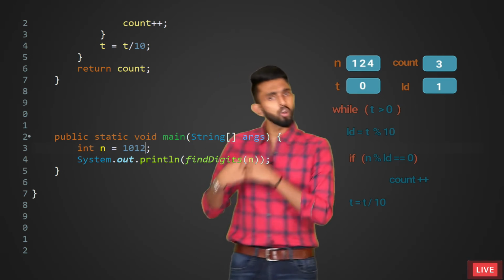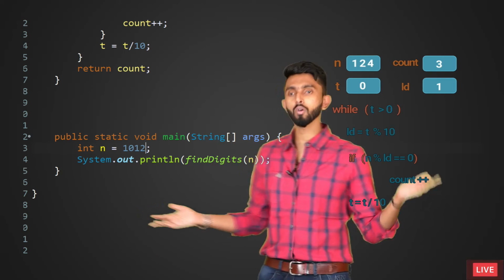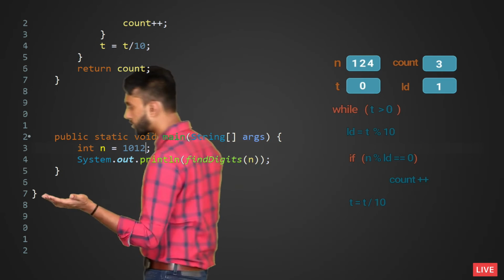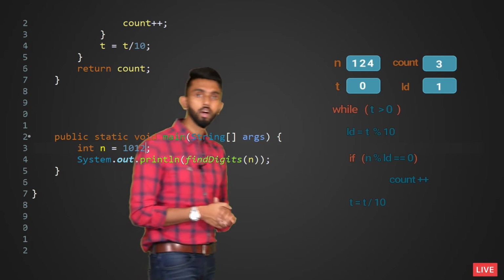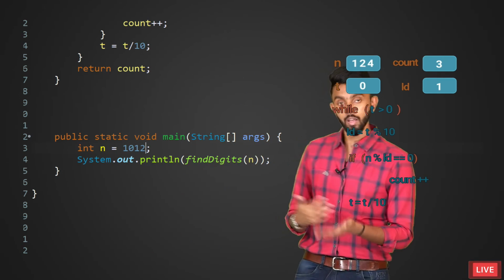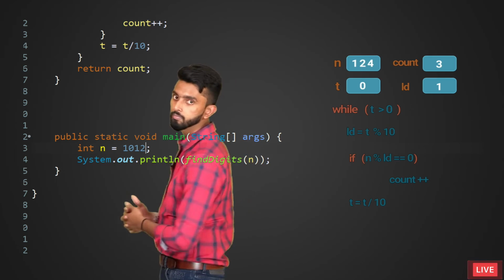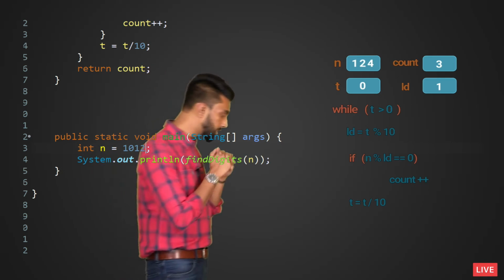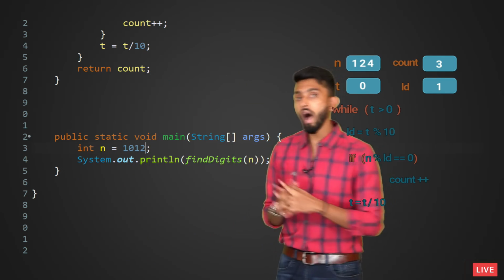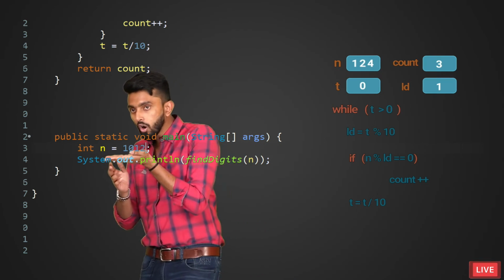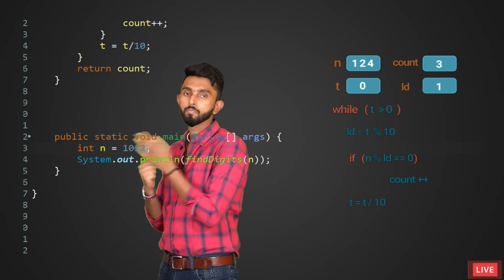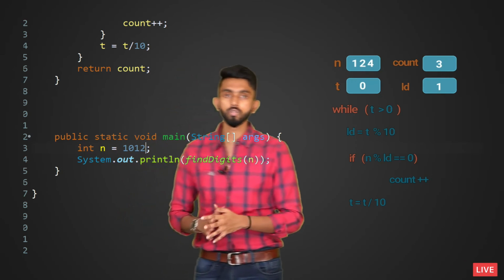How are you able to think? 0 is not considered a divisor because 0 divided by anything is 0. 0 multiplied by anything is 0. How are you able to think? Which means our program did not consider zeros. It did not consider zeros.